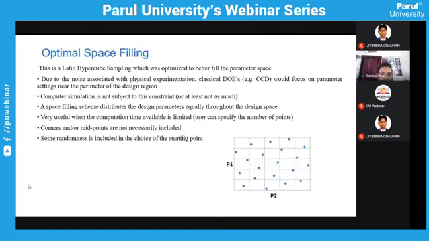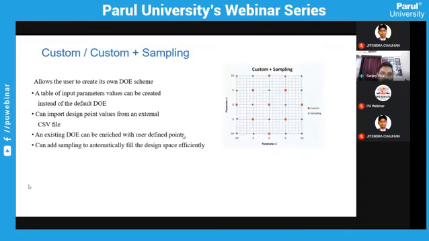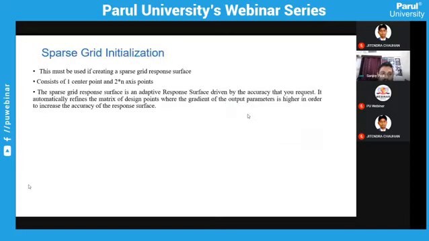There is also optimal space filling and custom. You can customize parameters, like if you want to plot a point here, here, here, and likewise you can do it. So I'm not getting into it. I'll show you the application of it because it's available here.